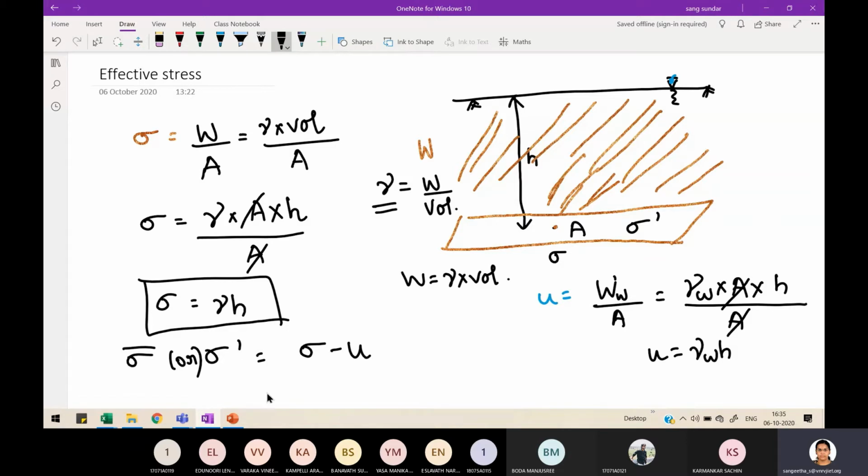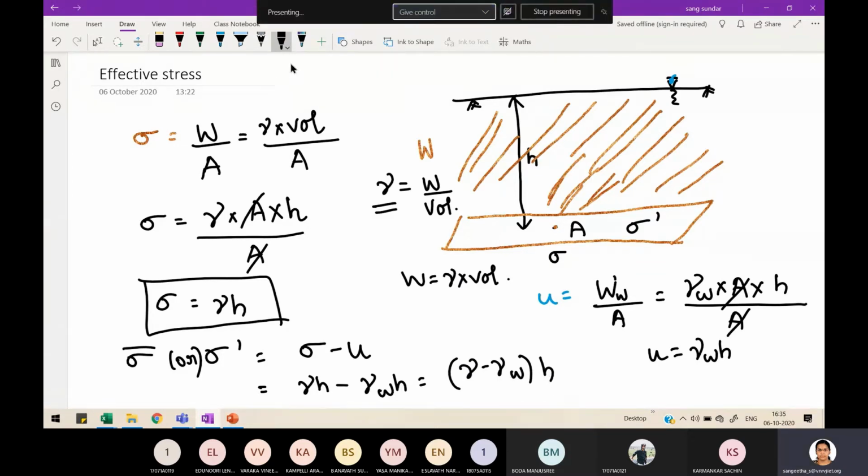So shall we write it in our effective stress formula? Gamma H minus gamma w into H. See, if the water table is here, what happens to your unit weight of soil? Gamma minus gamma w into H. So what happens to the unit weight of soil? See, the water table is here, so what happens to the soil here?